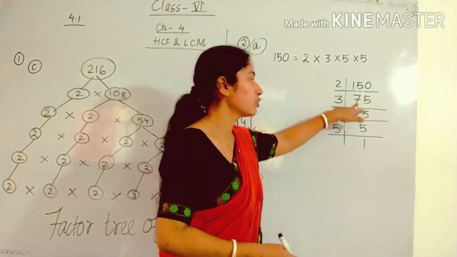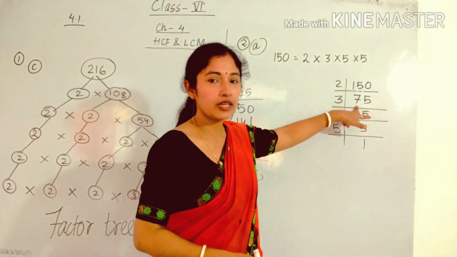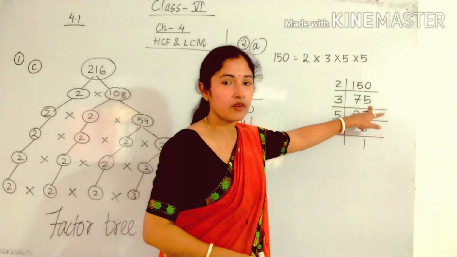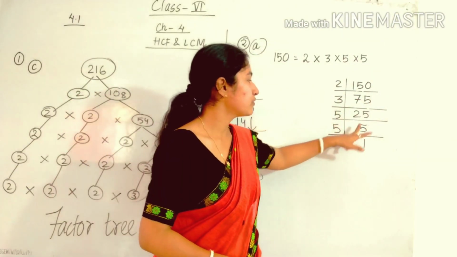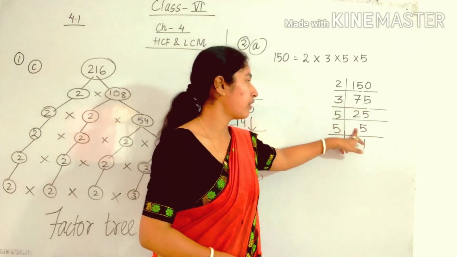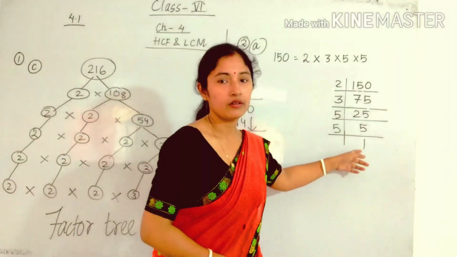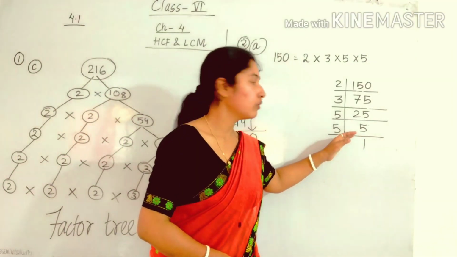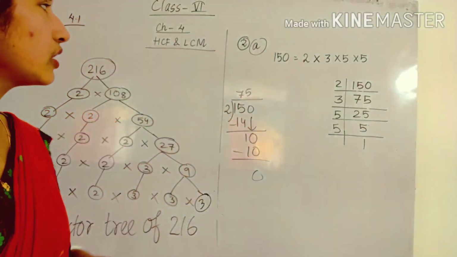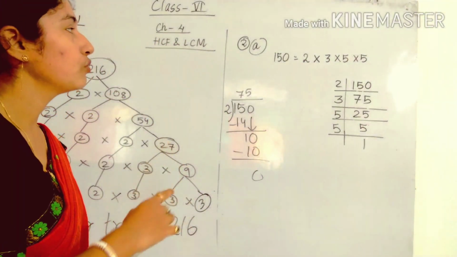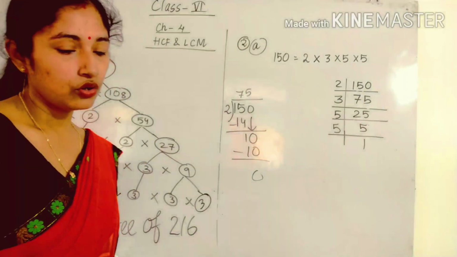after 2 which number is divisible. So the next number is 3. See how you can use the divisibility test. So 7 plus 5 is 12. 12 is divisible by 3. So 3 25s are 75 and 5 5s are 25. Then 5 1s are 5. You have to continue this step till you get 1. So when you get 1, you have to stop there. Okay. So I have written the prime factorization of 150 as 2 into 3 into 5 into 5. So this way you have to do this question.